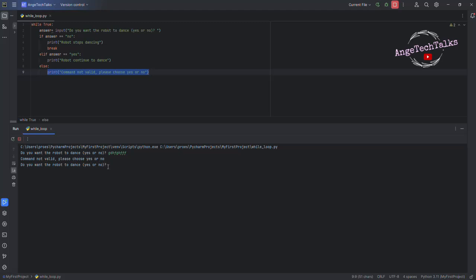Do you want the robot to dance? The loop here is done on this command. The instruction will always repeat until the loop encounters the break statement. Now, I will answer yes in uppercase. Yes, then I press enter. Comment not valid. Please choose yes or no.